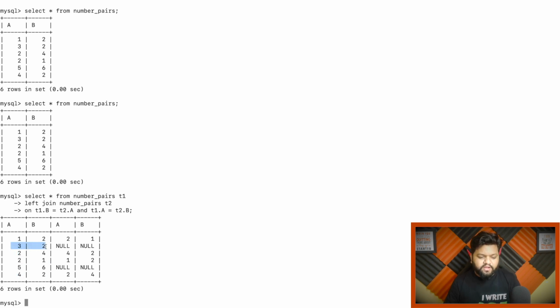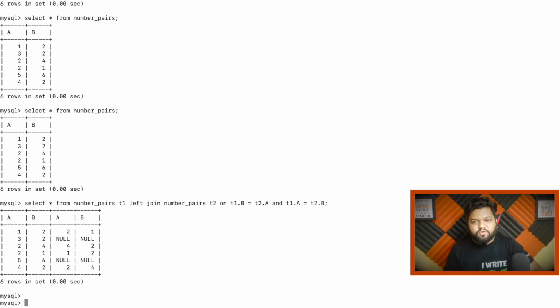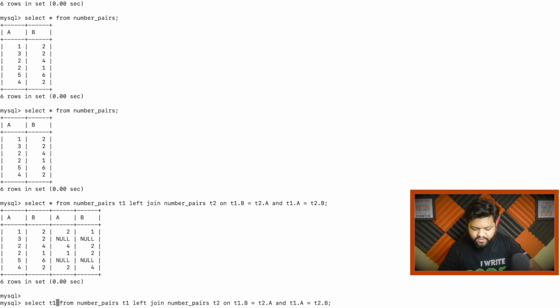So simply we can put a check for this column, where T2.A is null. In that case, we are simply picking this one. No need to check for any equality related thing, right? Okay, so now let me complete this query. So this is our join part, and simply what we need to do is select the columns which we want in our final output. So we are going to select from the T1 table itself, T1.B.